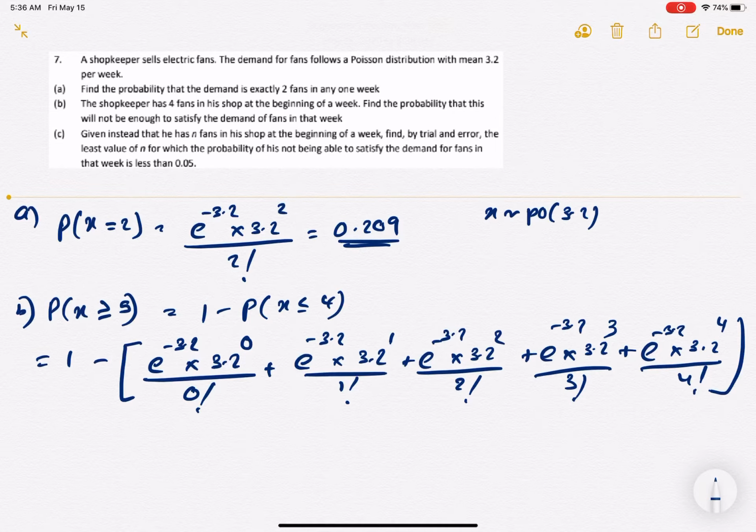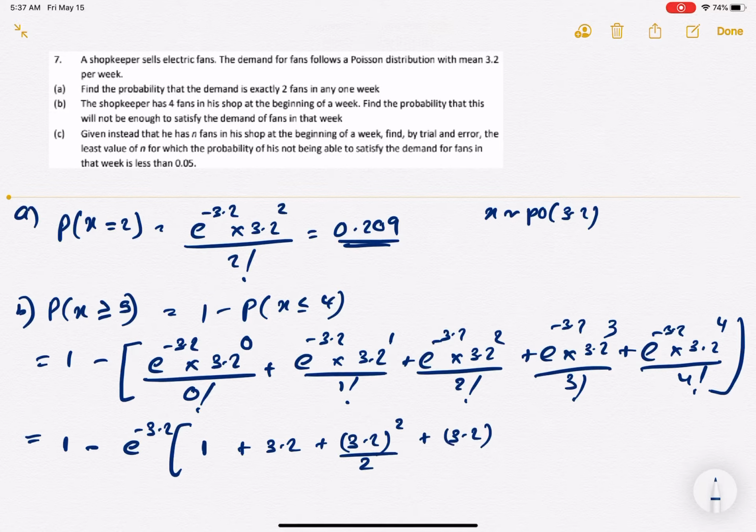So if you are unable to meet the demand, it should be 1 minus the total probability, subtracting these 5. To simplify this easily, I might take e to the power of minus 3.2 out. Now I get 1 here because 3.2 to the power of 0 over 0 factorial is 1, plus 3.2, plus 3.2 squared over 2, plus 3.2 cubed over 6, plus 3.2 to the power of 4 over 24.